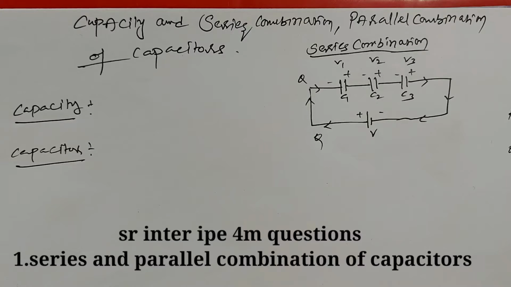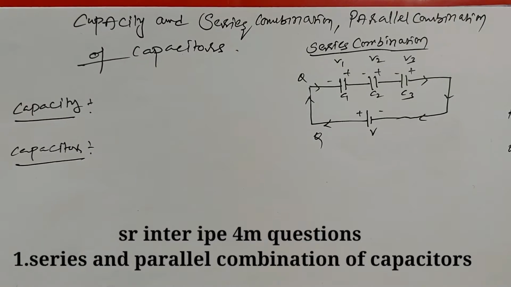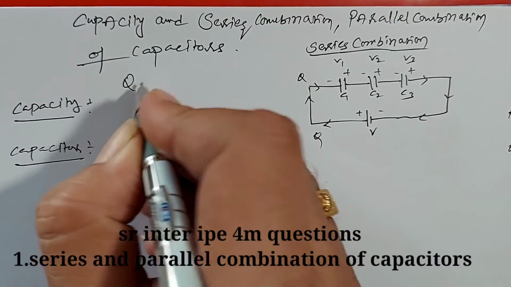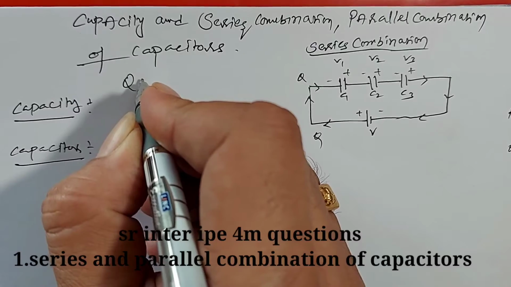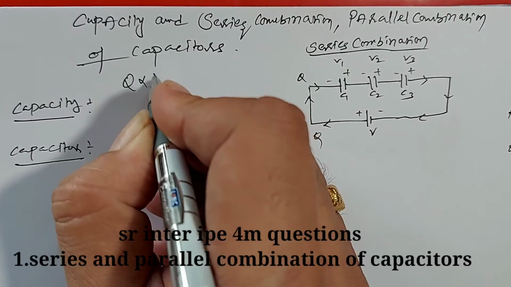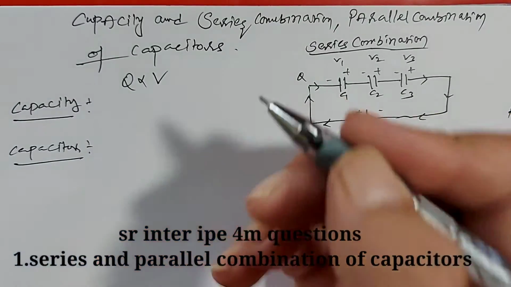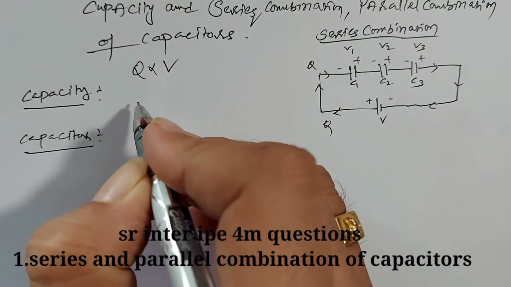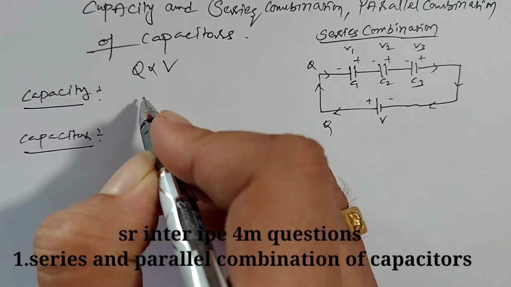Capacity can never be zero. Every human being has some capacity. It is meaningless to say capacity is zero. Every man has some capacity. When a charge Q is given to the conductor, the voltage, the potential on that conductor also increases. Q is directly proportional to V.